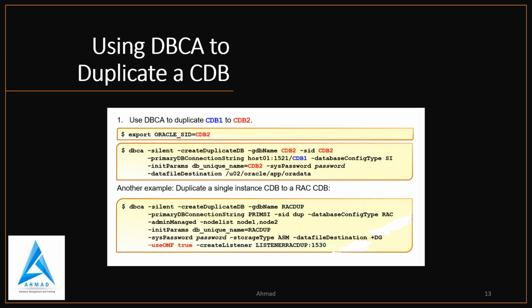But instead of doing these things in 18c, you can do it by exporting the command. Then in DBCA silent mode, you can give everything on the prompt, and your database will be created. And also you can duplicate a single instance CDB to a RAC CDB. That is another good option in terms of duplicating a CDB. Clear, guys?